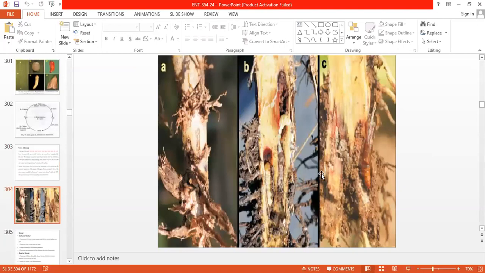These are the infested underground stems of the sugarcane. Mainly, they feed on the internal portion of the stem, causing a red to reddish-brown appearance of the infested tissues.